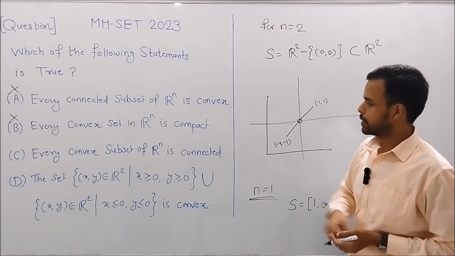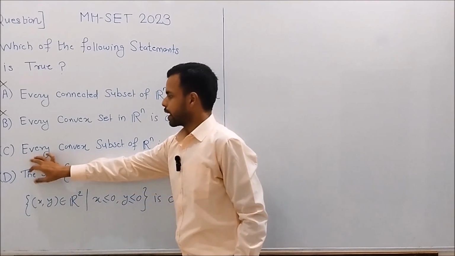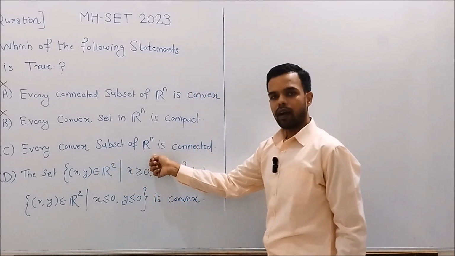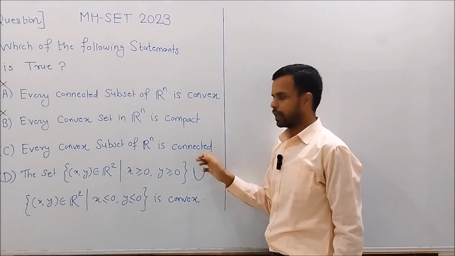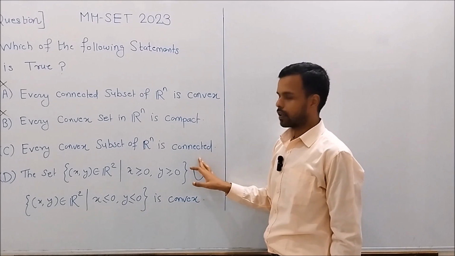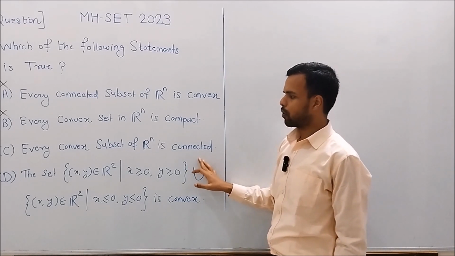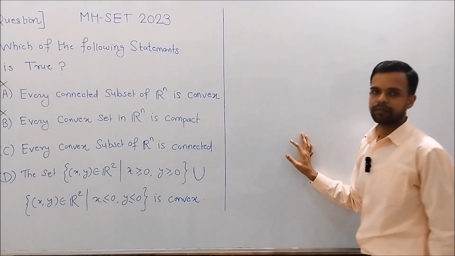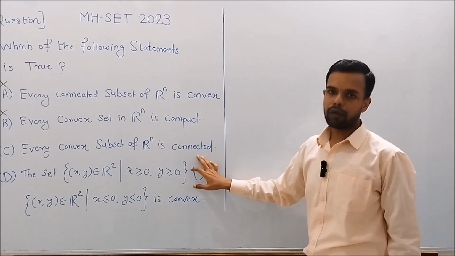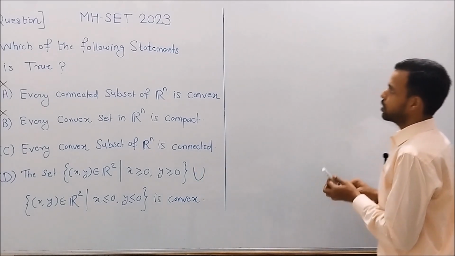Now let's move to the statement in C. The statement in C is: every convex subset of Rn is connected. Is this a true statement? Yes, this is a true statement. I am not going to prove the statement in C here. I will just give an outline of the proof.